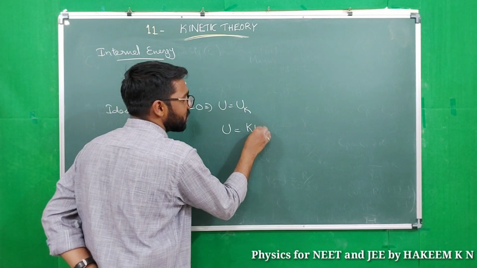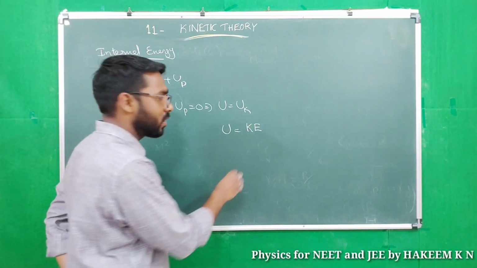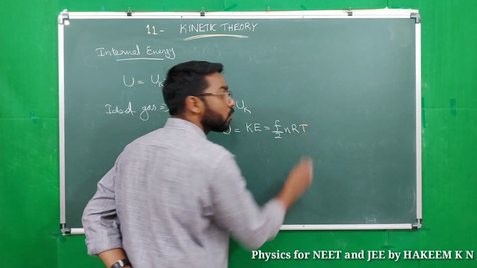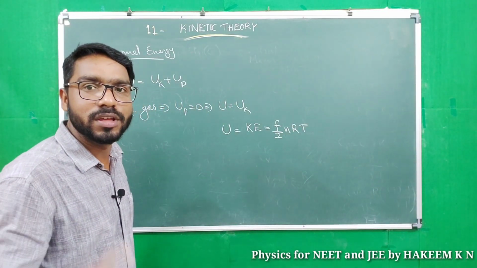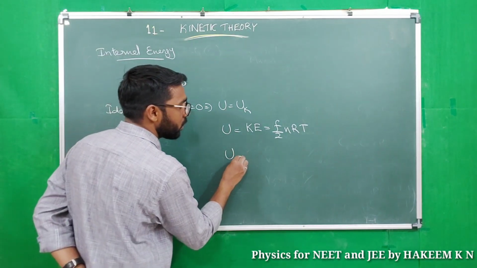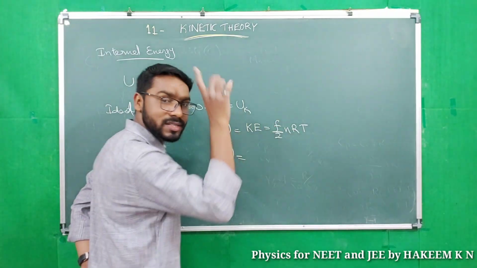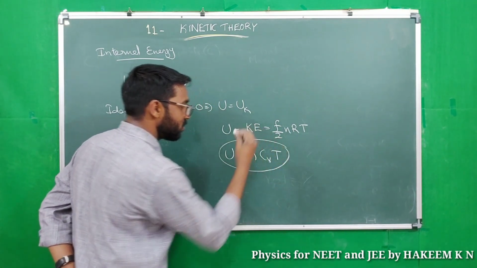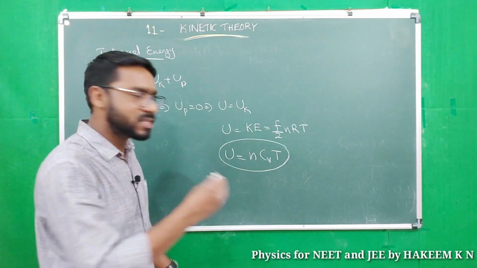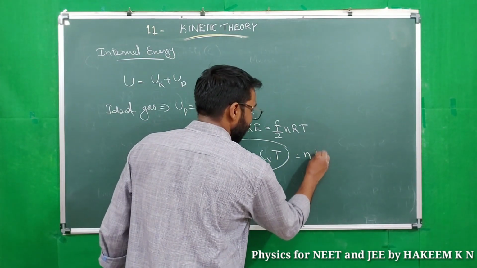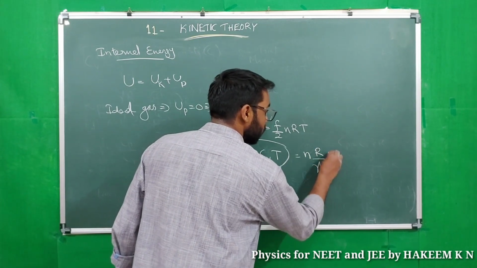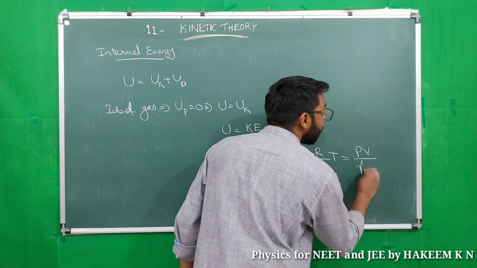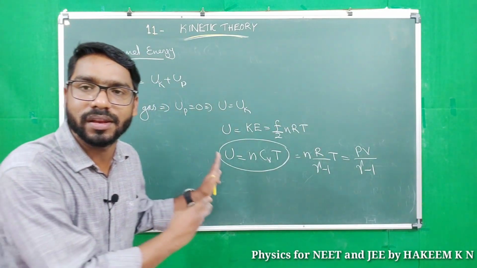That kinetic energy equation we just studied here. Kinetic energy equals what? F by 2 nRT for n moles. So U equals what? F by 2 R is Cv, so U = nCvT. This is internal energy. And for Cv you can give R by gamma minus 1, so U = nRT by gamma minus 1. What is nRT? nRT equals PV. So U = PV by gamma minus 1. All are the same internal energy.